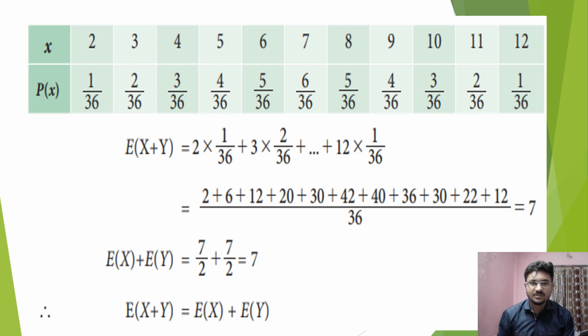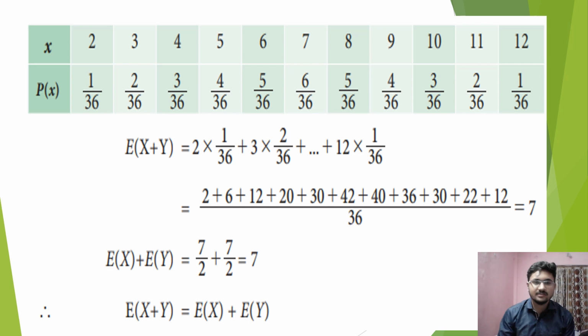Here we can see that the expectation of x plus y equals 2 into 1 by 36 plus 3 into 2 by 36 up to 12 into 1 by 36. So here we are adding the numerators, that is 2 plus 6 plus 12 plus 20 plus 30 plus 42 plus 40 plus 36 plus 30 plus 22 plus 12, divided by the denominator 36. So we are getting the result 7.